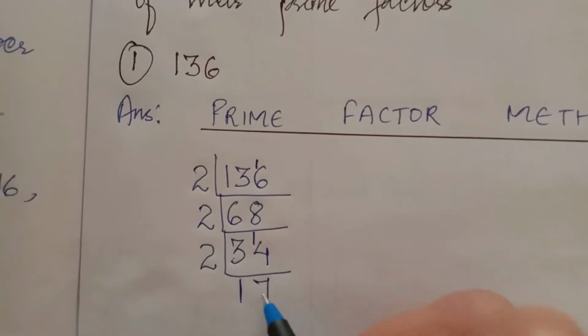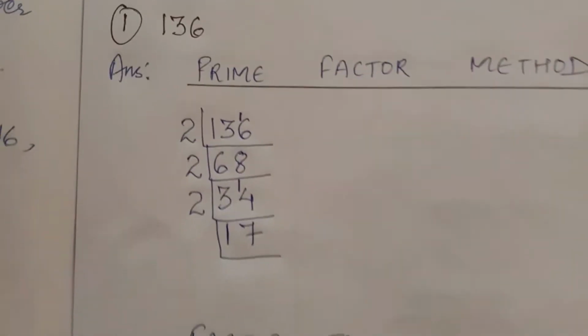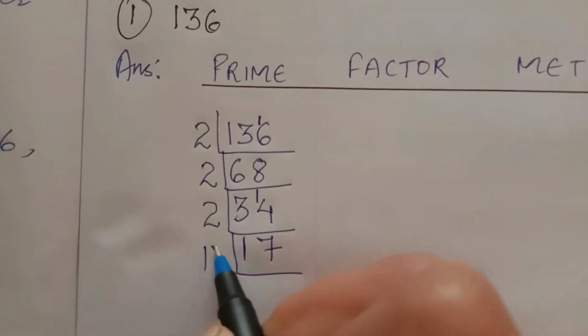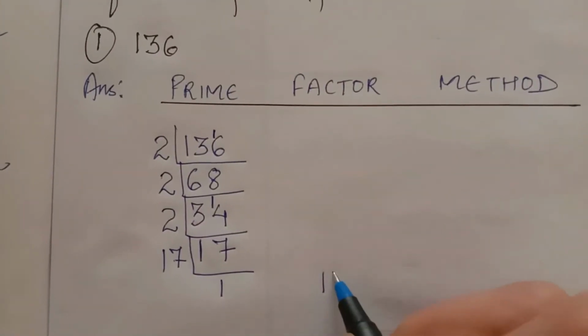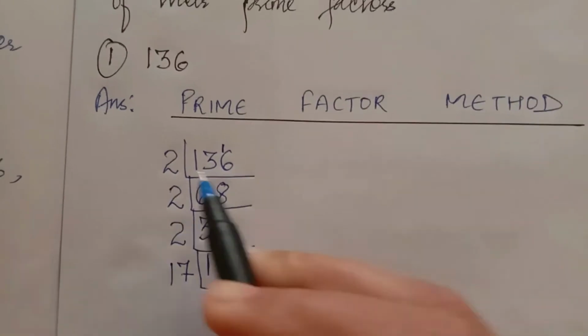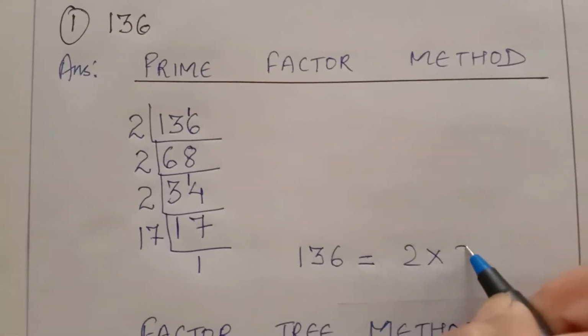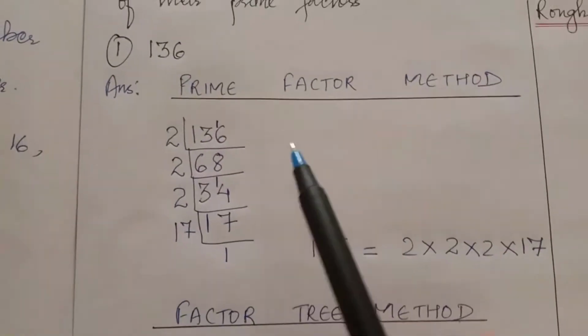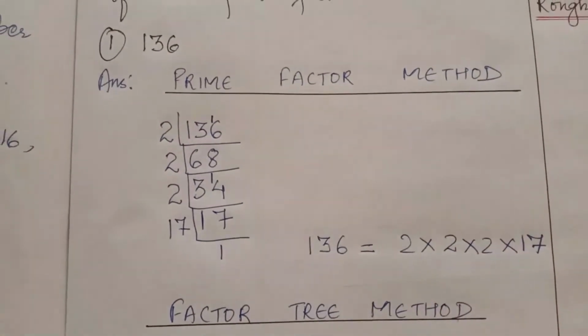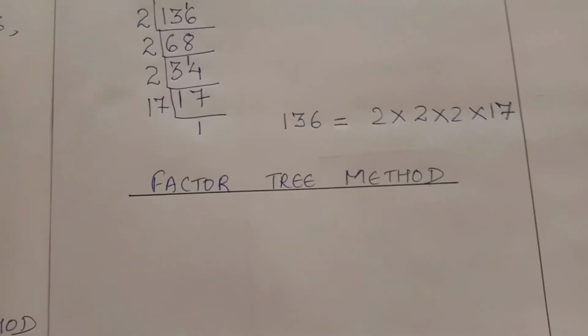2 7s are 14. Now 17 is a prime number, so 17 will be divided by only 17. 17 1s are 17. So here 136 is equal to 2 into 2 into 2 into 17. So this is called the prime factors method. Now we will find the factors by the factor tree method.